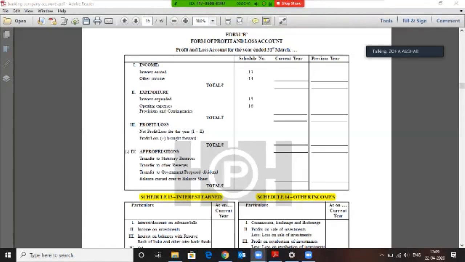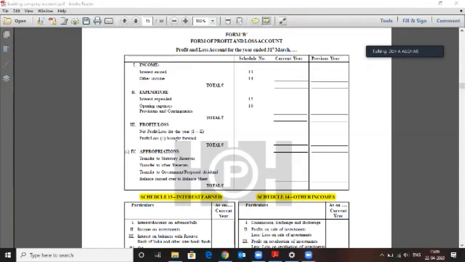All right, so let's start the second part. Now we are going to talk about the profit and loss account. This is the format of the profit and loss account for the year ending on 31st March. It basically consists of four parts. First is income. What does income include? Income includes interest earned and other income.